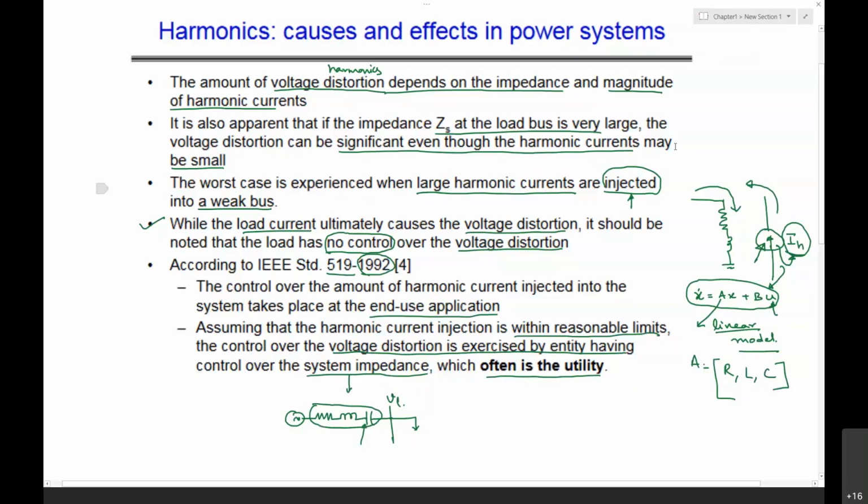So far we have seen the voltage versus the current harmonics. Now, in the earlier unit one, we have seen the definitions of transients also.